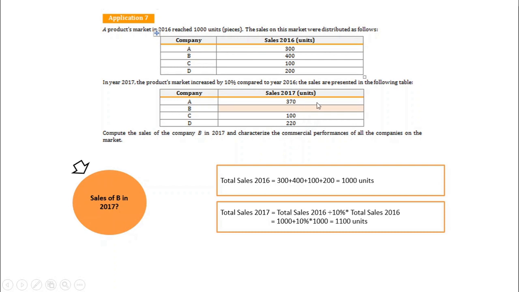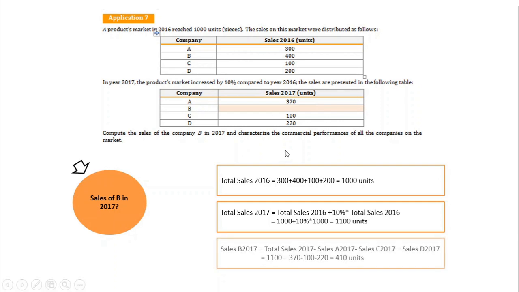In order to establish the value of B, we have now the total and we have the other values owned or made by the other 3 companies. So from the total, we are going to extract the sales of A, sales of C, and sales of D. This leads us to 410 units. Now we have the sales of A, B, C, and D. Therefore, we can go and compute the values for the commercial performances.